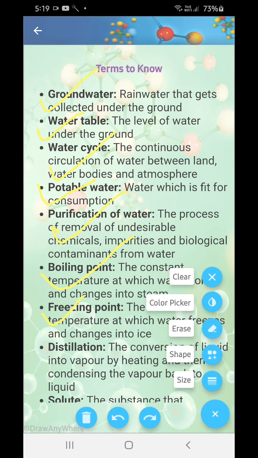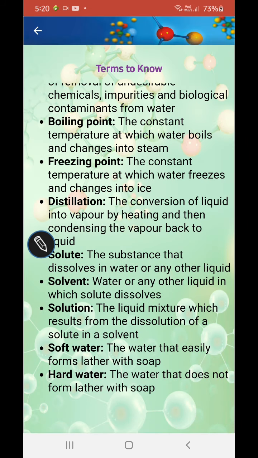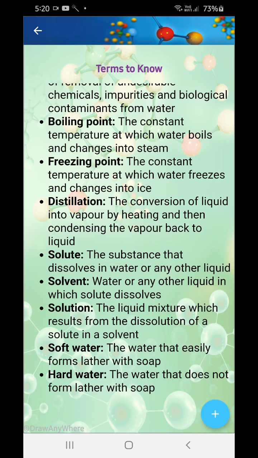Okay, next we have solute. Now, do you remember that equation? Okay, remember, right? Now S plus S equal to S. Okay, solute plus solvent equals solution.